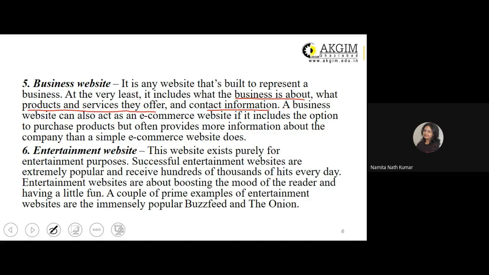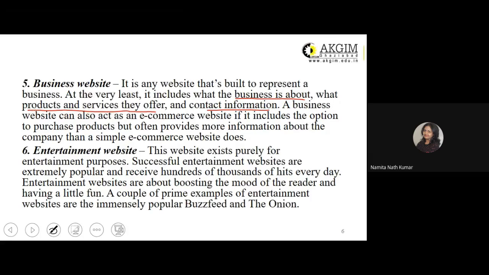Apart from this, there are a number of news-related websites, right? Like you have your news channels who also have their online presence. You have your newspapers who are also available online. So they will also be a part of your entertainment websites, like the website of Times of India, the website of Hindustan Times, the online website of Republic channel, right?